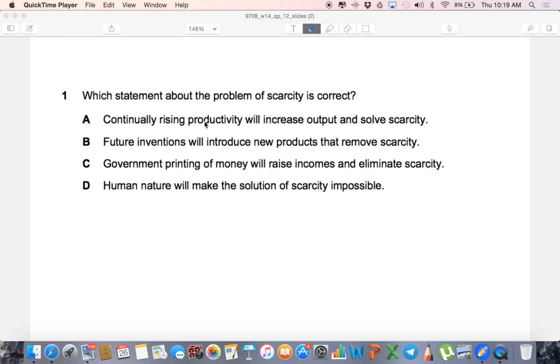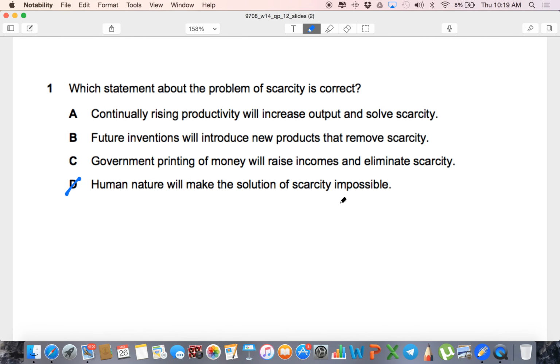Okay, guys, let's start. So this is November 2014, question number 1, and the variant is 2. Which statement about the problem of scarcity is correct? And the right answer is D. Human nature will make the solution of scarcity impossible.